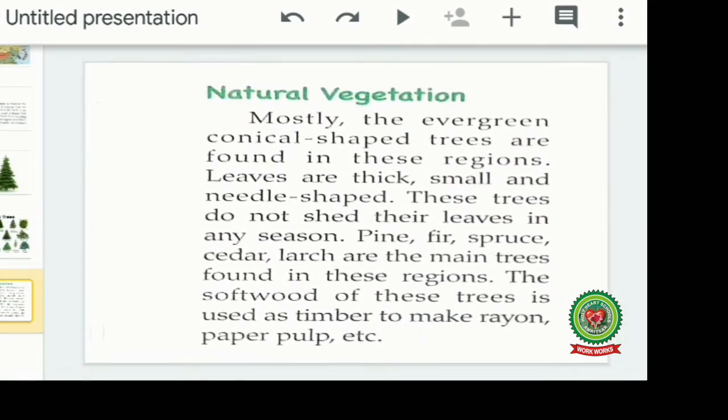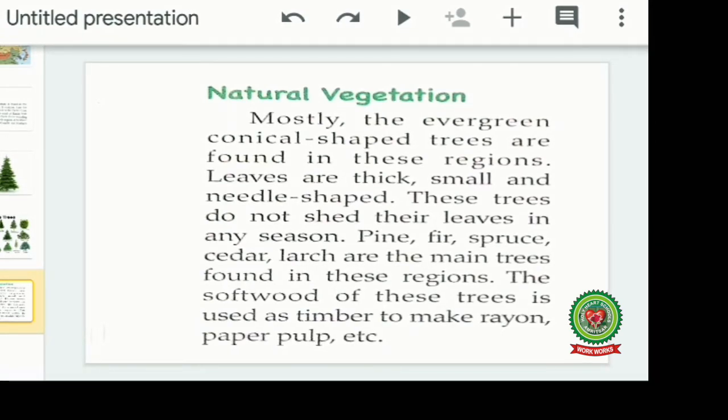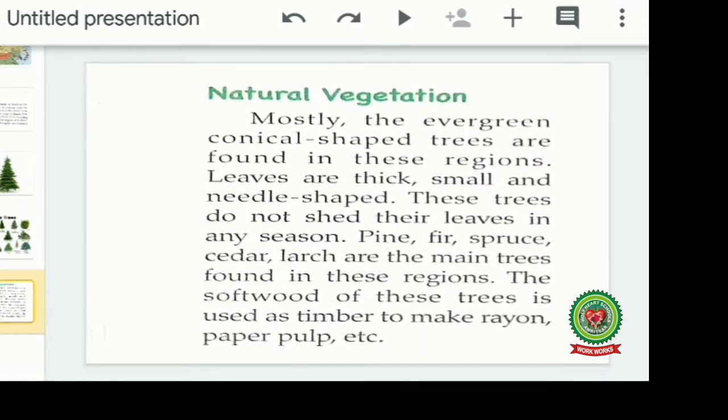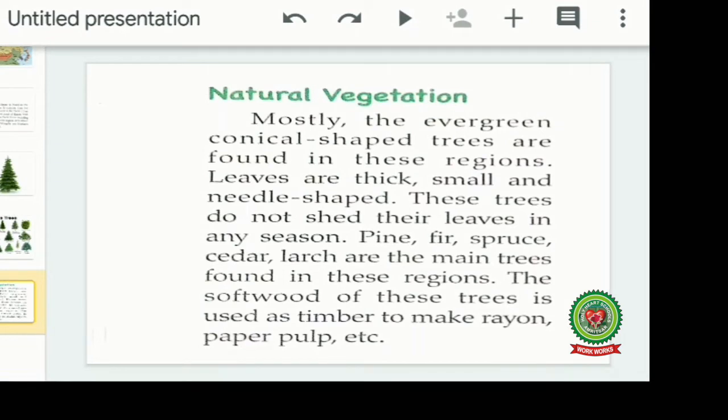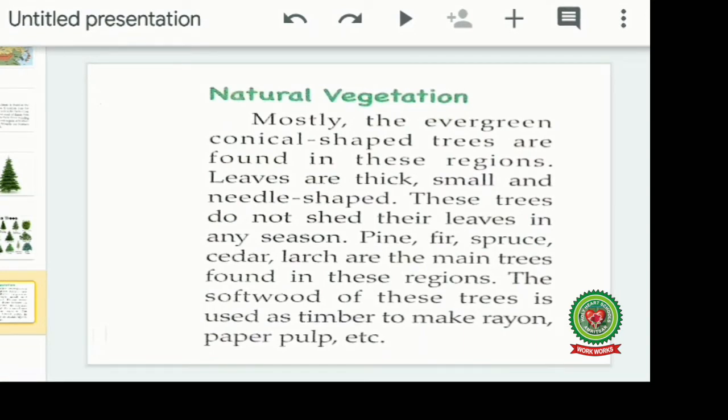Now, natural vegetation. Mostly the evergreen conical shaped trees are found in these regions. I have already shown you. Leaves are thick, small and needle shaped. These trees do not shed their leaves in any season. Pine, fir, spruce, cedar, larch are the main trees found in these regions.